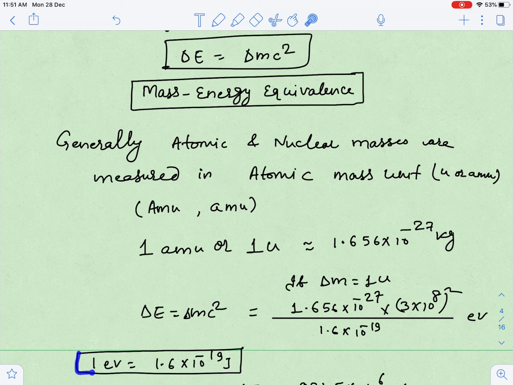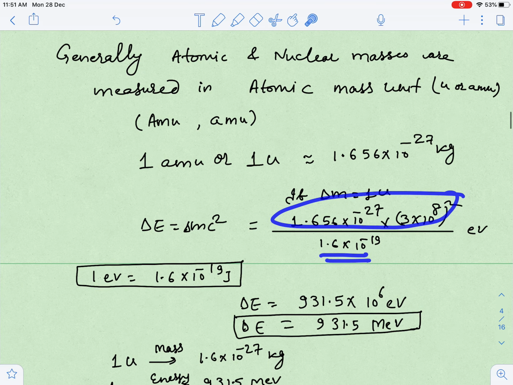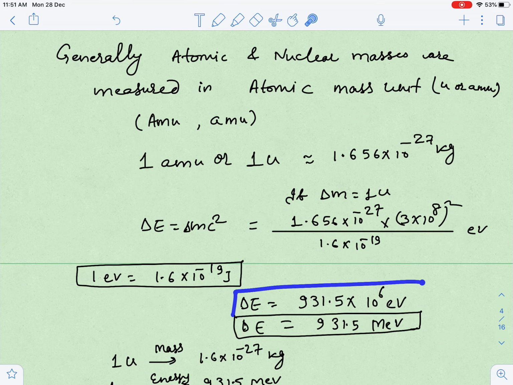You know that 1 electron volt is equal to 1.6 into 10 to the power minus 19 joule. So I will divide this joule by 1.6 into 10 to the power minus 19. This will be in electron volt, and this value you should remember, guys: 931.5 into 10 to the power 6, or 931.5 million electron volt.